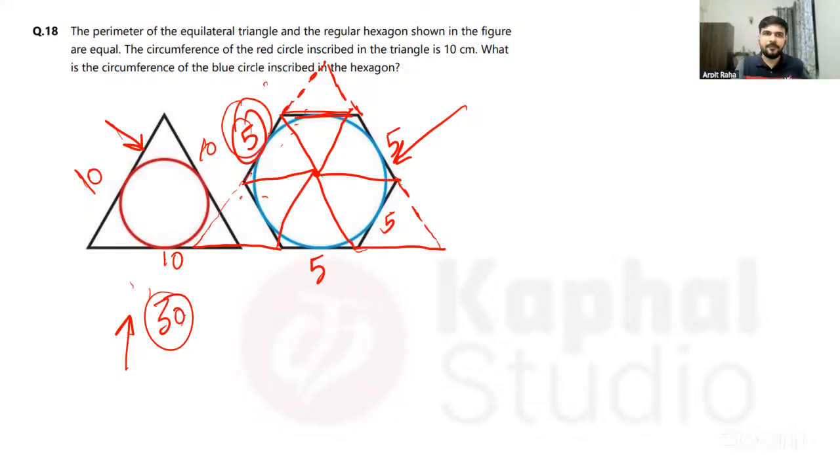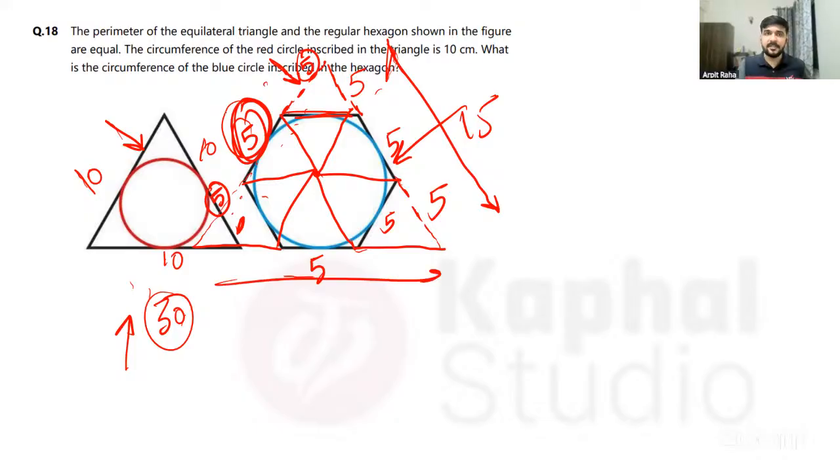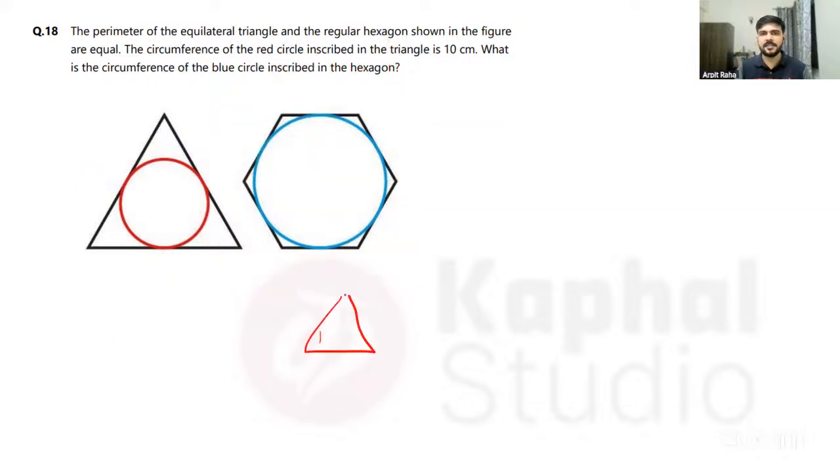If this is 5, then for this triangle also this would be 5. And for this imaginary triangle also this would be 5. So what will be the side of the bigger triangle now? It will be 15, correct? 5, 5, 5. So this whole is 15. Similarly, this will be 15 and this will be 15. So basically, the question has now become, we have two triangles. One is this, its one side is 10, and we have another triangle, its one side is 15.